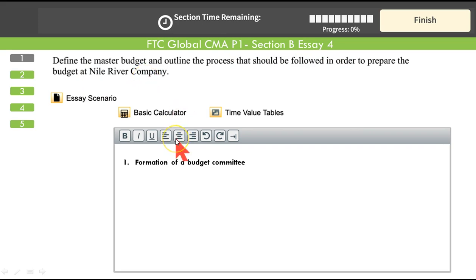The process that should be followed in order to prepare the budget at Nile River Company. First, we form a budget committee that is composed of the departmental heads and one key employee from the senior management. Once the budget committee has been formed, the next step is the determination of the budget period. Is it for the quarter, for the half year, for the 1 year? Right. Once the budget period has been established, then we need specific budget guidelines.